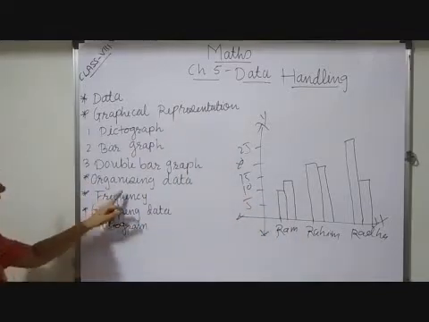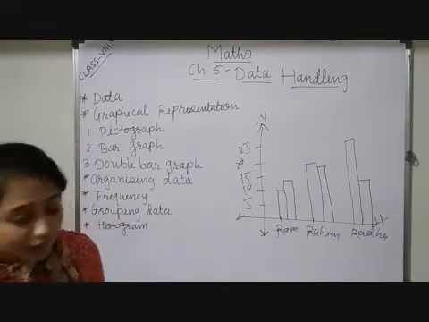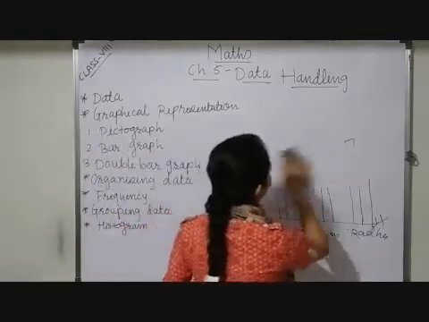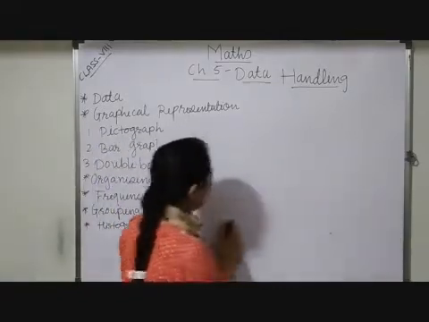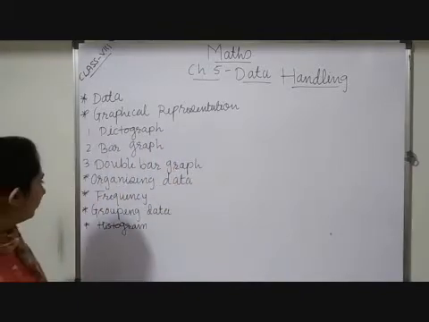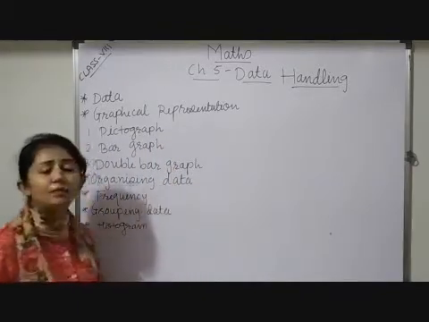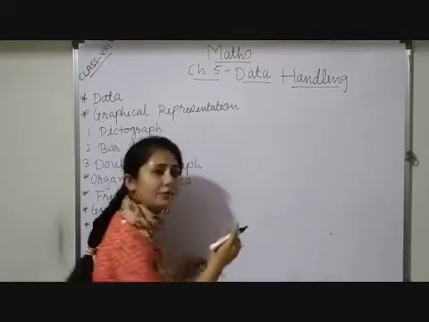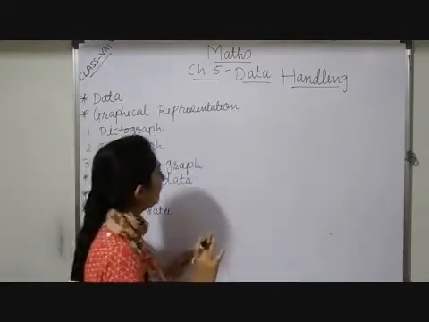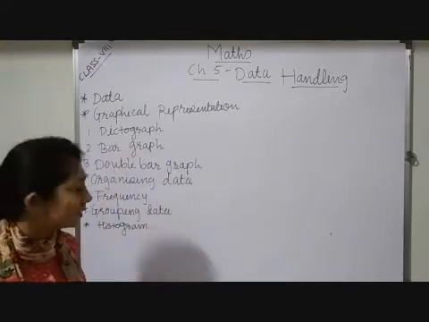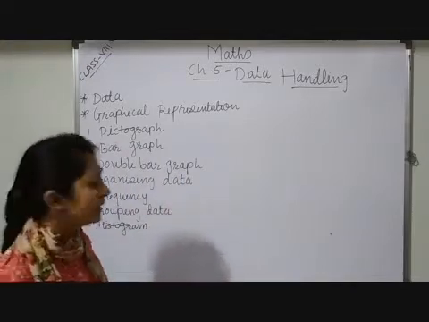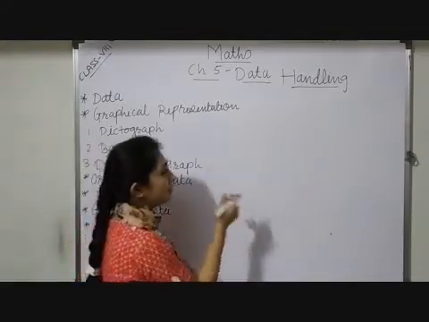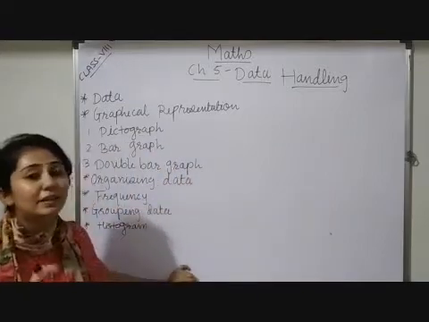Now, next is organizing data. I gave you an example of data, like marks of mathematics. I will take that same example, because you people are studying mathematics and this is a very easy example to understand. So marks of mathematics, and in a classroom you have 30 students.